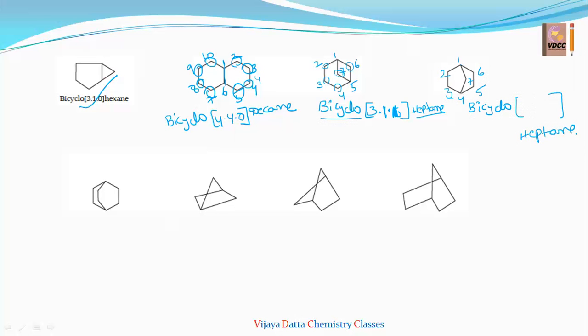Now we have to write the carbon bridges in between the square brackets. Now this is the 2 carbon bridge, so 2, full stop. It is also a 2 carbon bridge, 2, full stop. In between, 1 carbon bridge, so 1. So bicyclo[2.2.1]heptane.